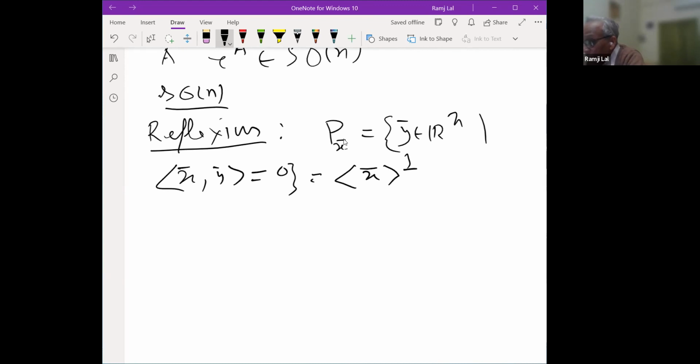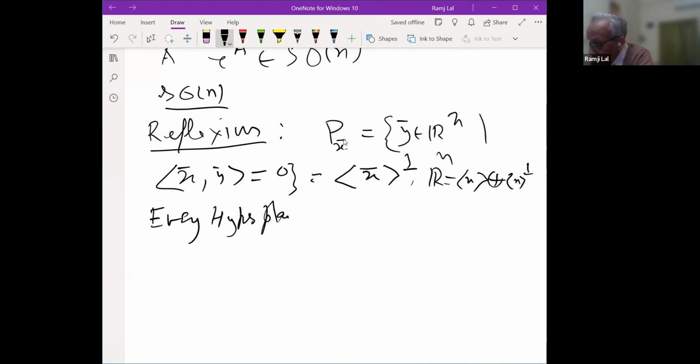This is of dimension n-1, and you can write R^n as a direct sum of x and this orthogonal complement. And any subspace of dimension n-1, any hyperplane in R^n, there exists a unit vector x bar for which that is P_x. So every hyperplane is of this type.